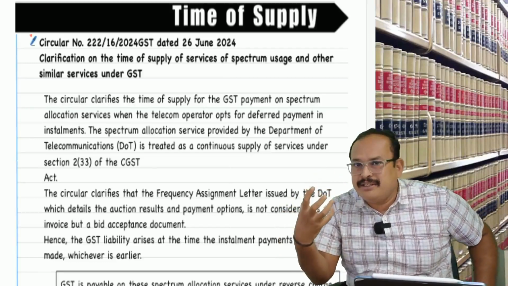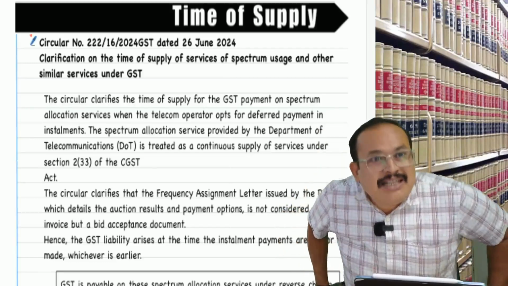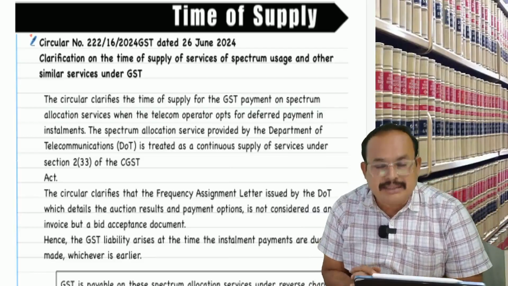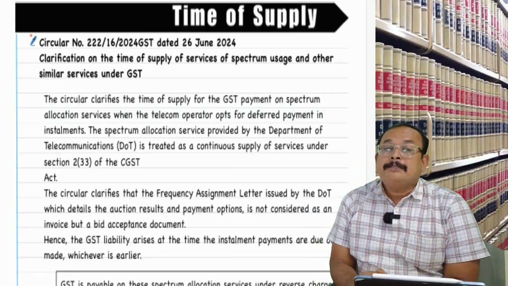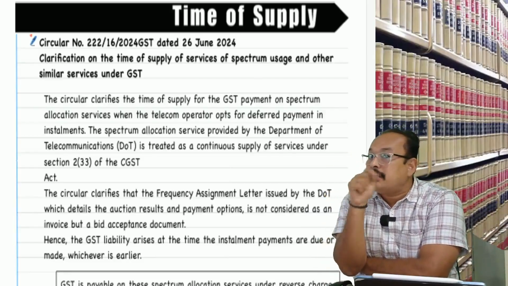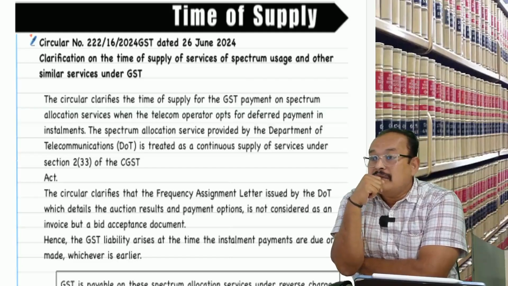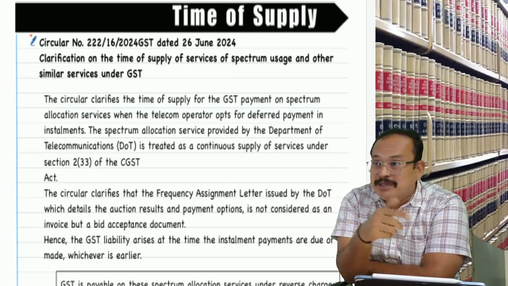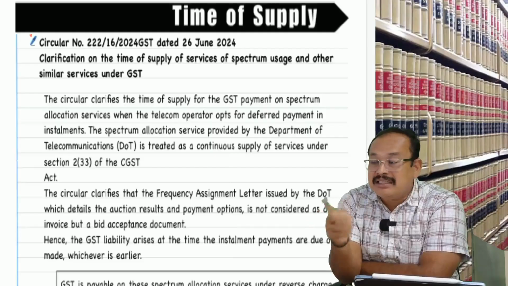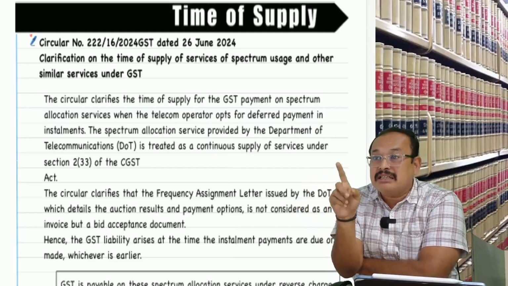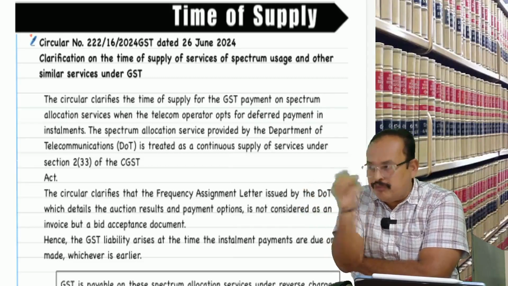Such a spectrum license is allotted by the Department of Telecommunication to telecom operators like Airtel, Vodafone, Jio, BSNL and all. They are the recipients. It is RCM. Here, if you apply section 13 subsection 3, the date of payment or the first day after expiry of 60 days from the date of invoice issued by the supplier, otherwise the date of invoice by the recipient, whichever is earlier, that provision should not invoke.